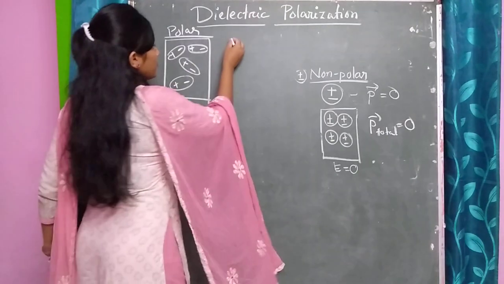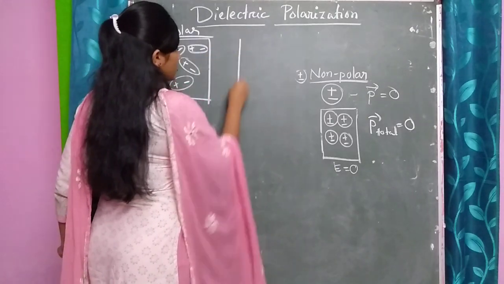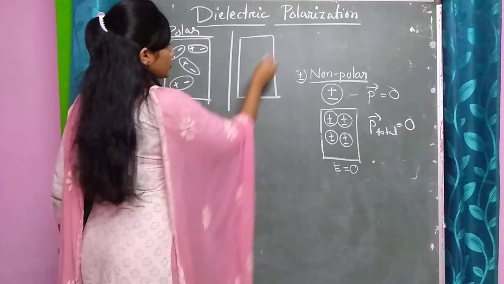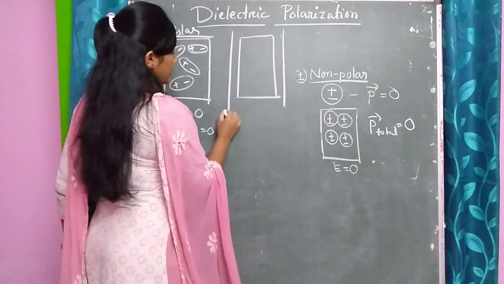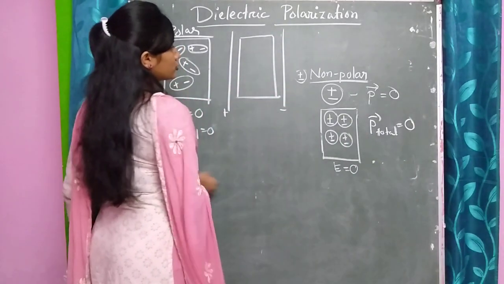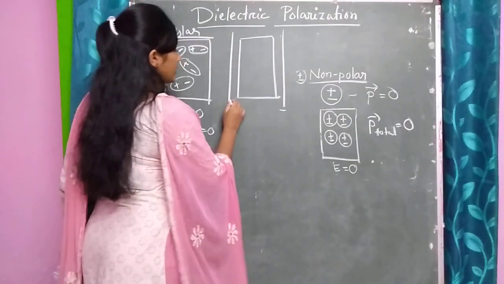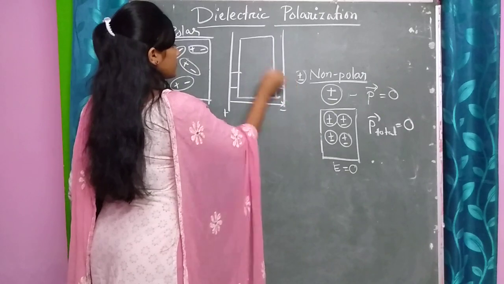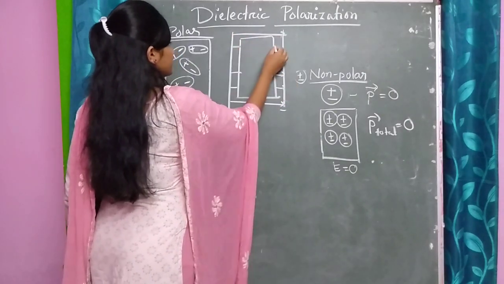But when I place this dielectric inside an electric field, suppose two plates, positive and negative plates, and between them some electric field is present.